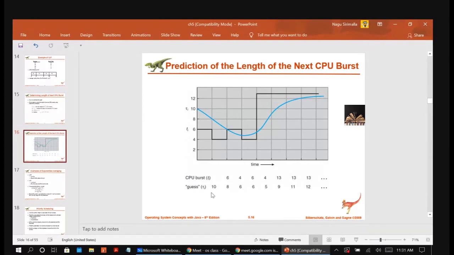If your guess value is small and the job actually takes more time than your approximated value, then definitely it will affect the performance of the CPU. Yes or no? We estimate that it requires only a small amount of time, but it is taking a large amount of time. The number of jobs we are executing, the throughput, everything will get affected, right? But in the actual case, the predicted value is a bit high compared to the actual CPU burst value, so it won't affect your algorithm.